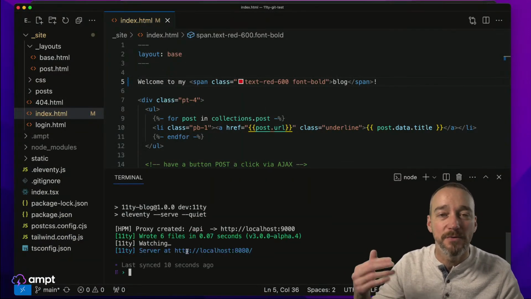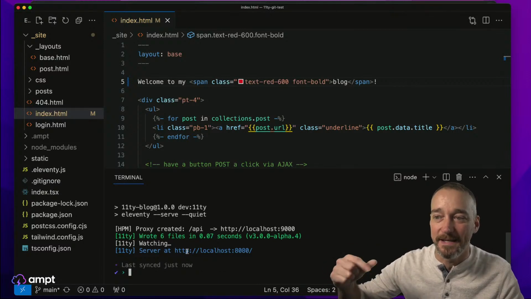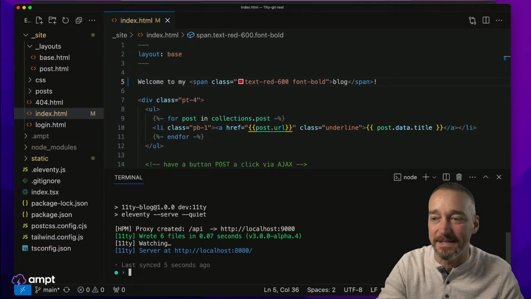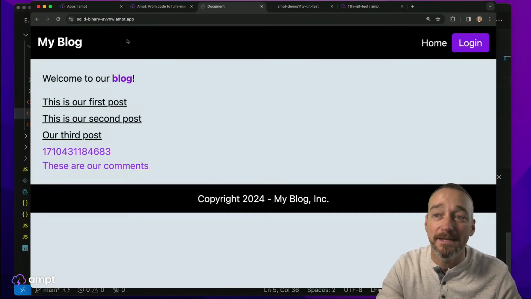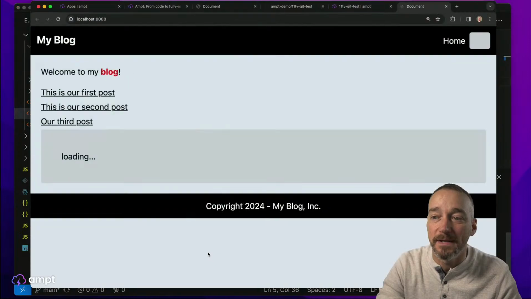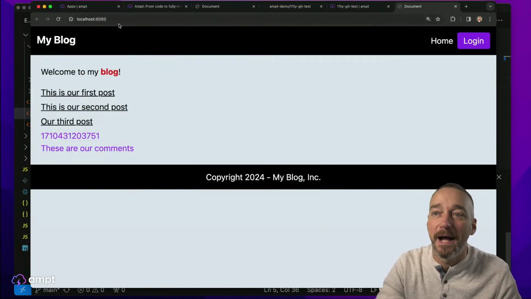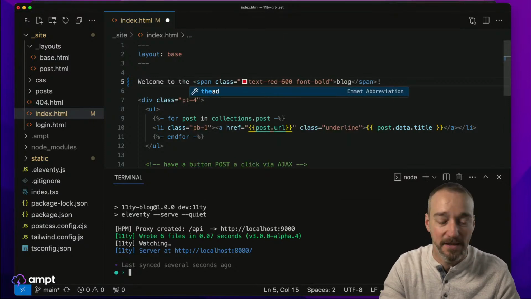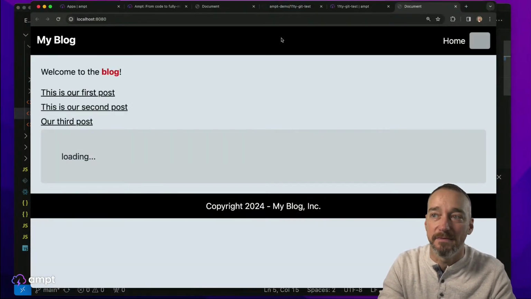So if I'm running dev mode, this is just telling 11t to update in the background as I make changes and so forth. Now I'm running this here in my developer sandbox live. Again, depending on your workflow, I can run this on my local host as well, right? So when I run it on my local host, what's cool is if I change this, it just automatically refreshes it.